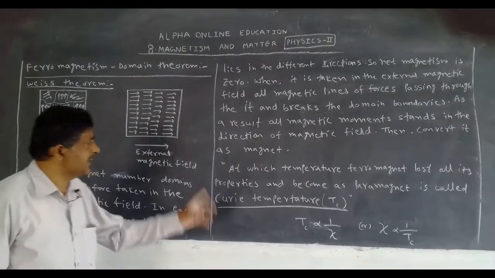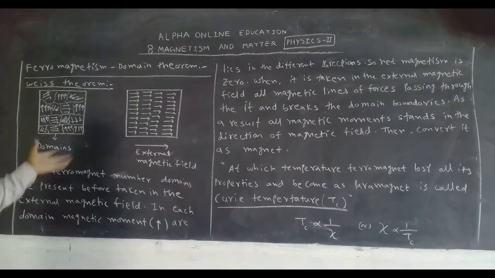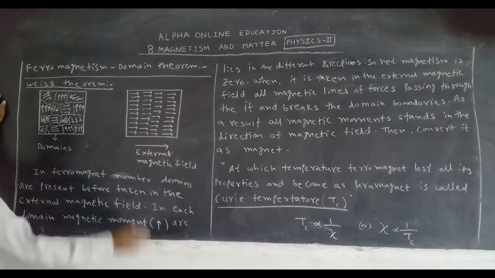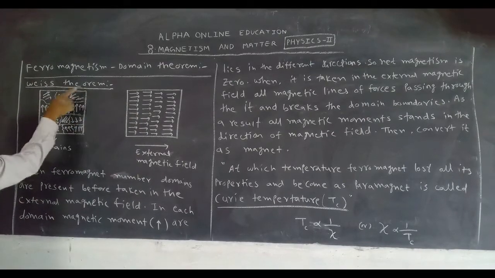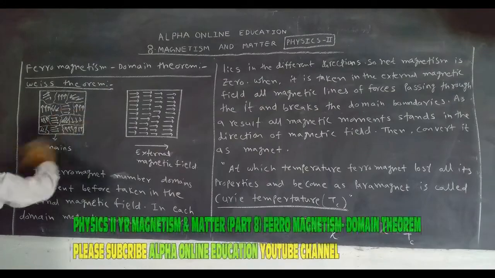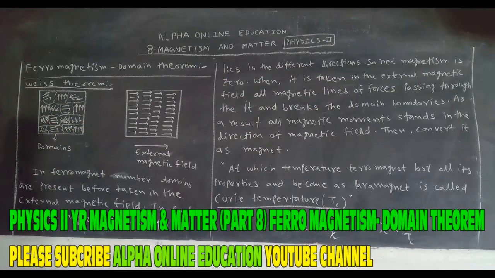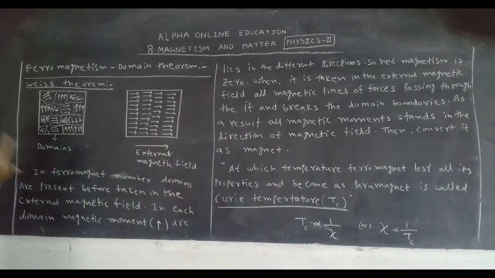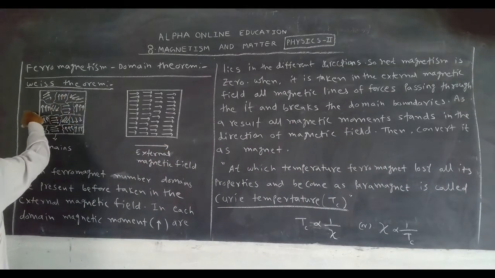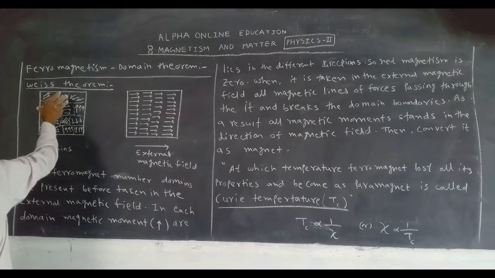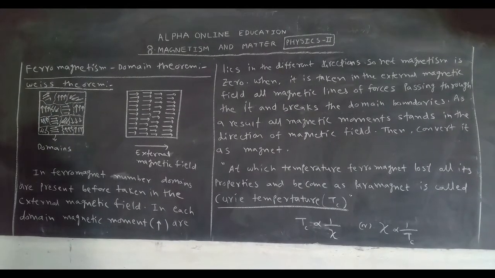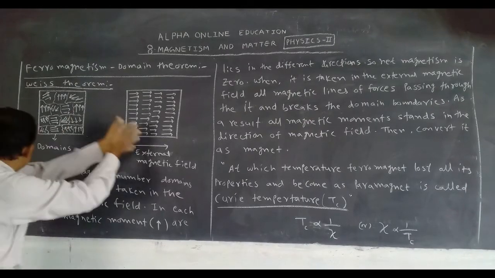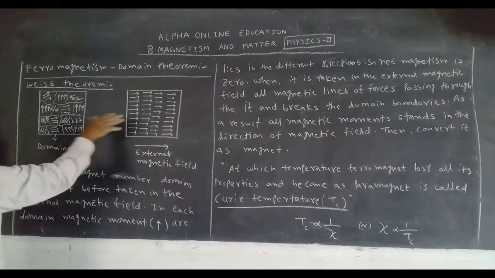When all the magnetic lines pass through the ferromagnet, they rupture and break all the domains. As a result, all the magnetic moments that were in different directions before the magnetic field, when taken in the external magnetic field, have magnetic lines passing through the domains and breaking the boundaries of the domain.